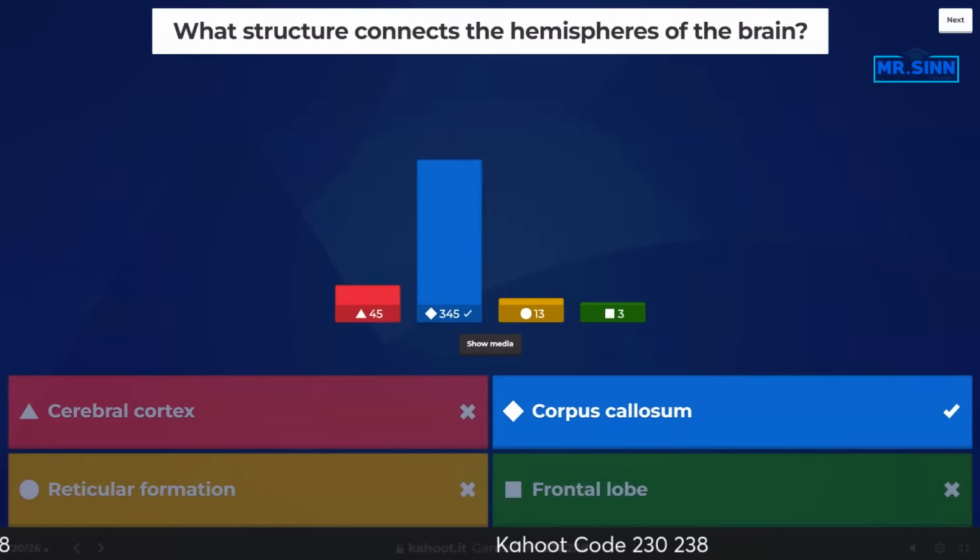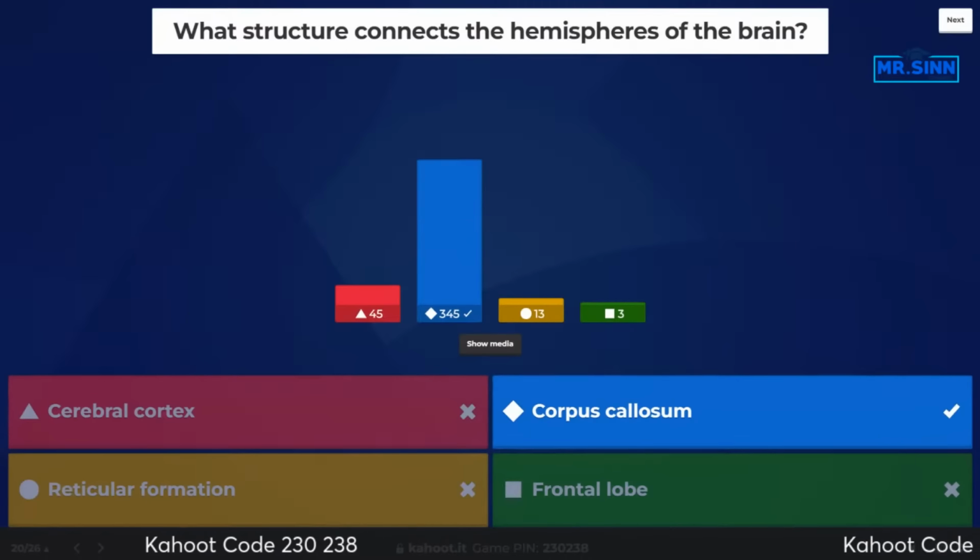All right. And it is the corpus callosum. Remember the cerebral cortex. That's going to be the thin layer of gray matter that's going to cover the entire brain. The callosum here is going to be those nerve fibers. They're connecting our two hemispheres. And it allows us to be able to talk and communicate with one another.